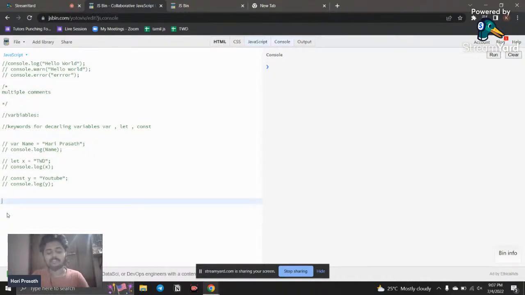This if is called a conditional statement. If it is true, something has to happen, like we can say var num is equal to 10, and I'm going to say console.log num.